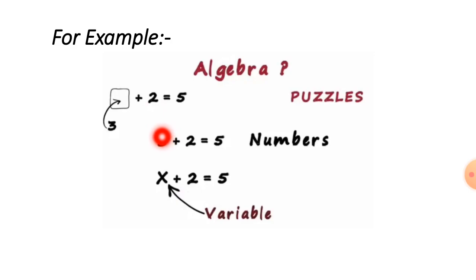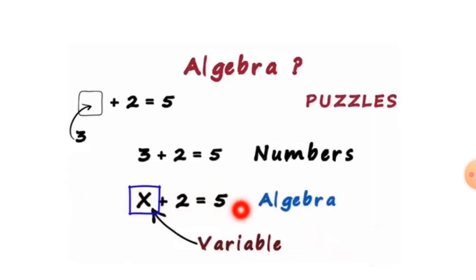Let's suppose we do not write 3 over here; we will write x, which is unknown. If we write x plus 2 is equal to 5, it means we have to find out the value of x, then we will get what will come over here. So you can call this x a variable. Variable can be alphabets from A till Z. The most common alphabet we use in algebra is x. X is a variable, or you can say unknown as well.